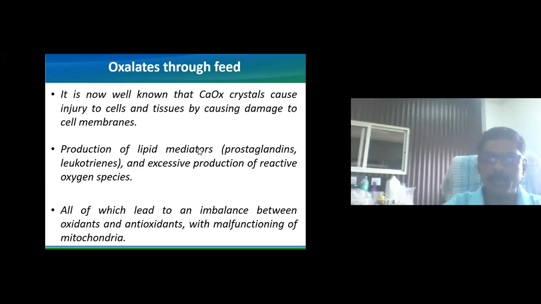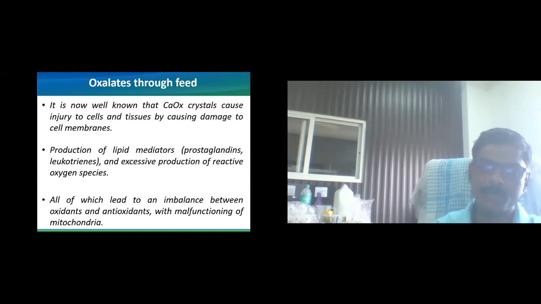Now, the production of lipid mediators, that is the prostaglandins and leukotrienes, and the excessive production of reactive oxygen species can be observed whenever there is an interaction between the kidney tubules and the oxalates, all of which lead to an imbalance between oxidant and antioxidant, and with the malfunction of the mitochondria. So the mitochondria within the kidney tubules undergo stress,